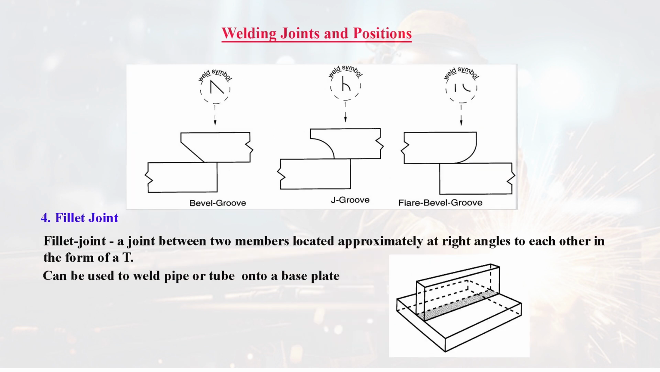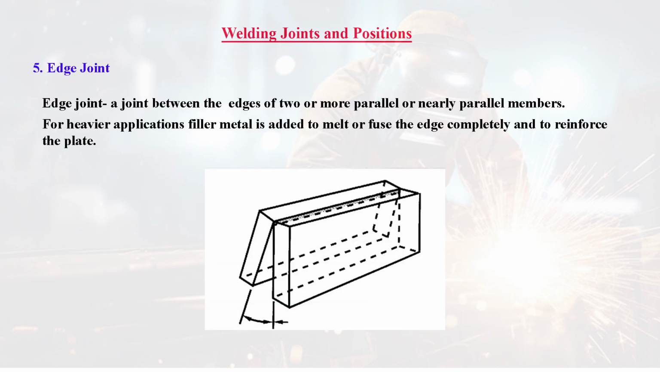Fourth one is fillet joint. Fillet joint is a joint between two members located approximately at right angles to each other in the form of a T. This can be used to weld pipe or tube onto a base plate. Final one is edge joint. Edge joint is a joint between the edges of two or more parallel or nearly parallel members. For heavier applications, filler metal is added to melt or fuse the edge completely and to reinforce the plate.